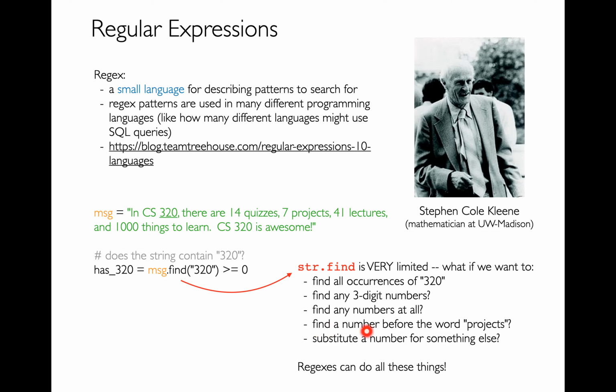What if I want to find a number before the word projects? You could imagine that maybe I want to pull out something from the syllabus that's telling me how many projects we have. And finally, we've done string replace before, but what if I want to do a more complicated pattern, where I want to replace something that matches something specific?